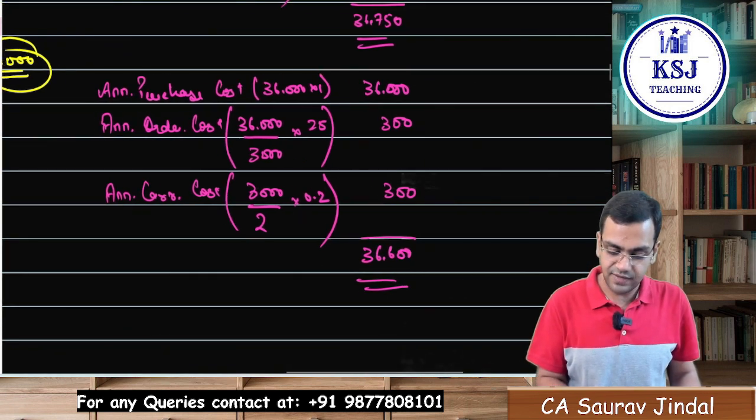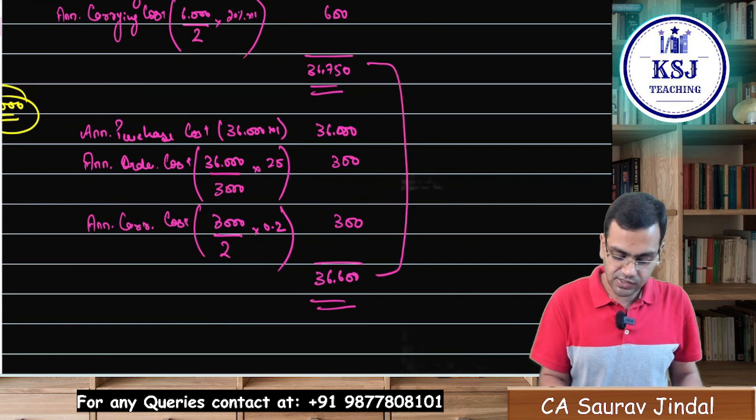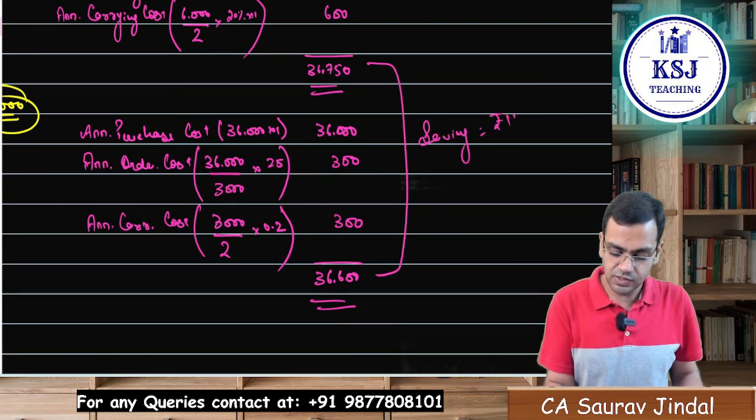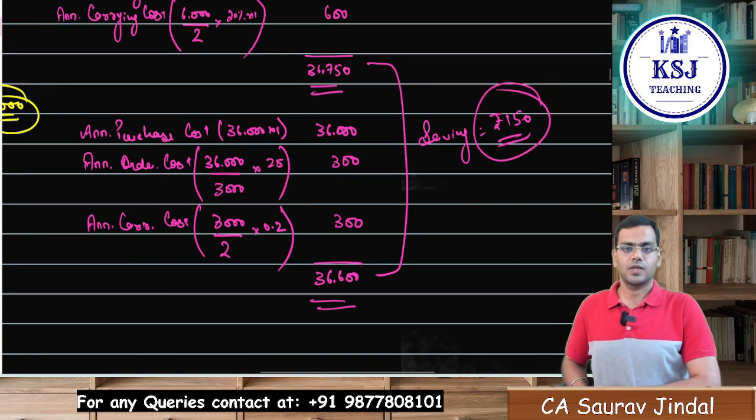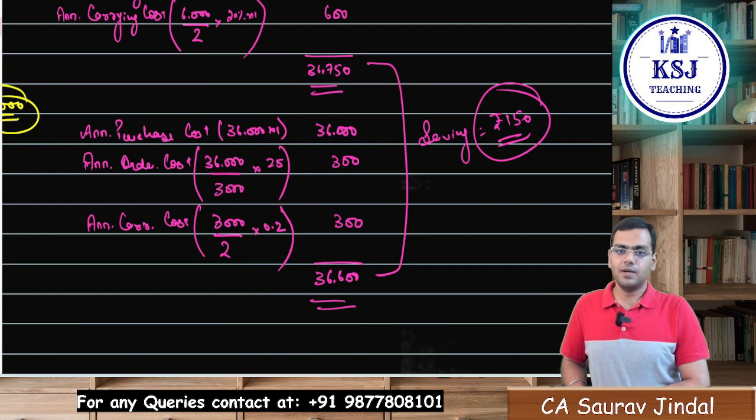Is there a savings here? Is there a saving? Yes, sir, there is a saving of how much? Saving of rupees 150 if you go by EOQ, right? If you go by EOQ, there will be a savings of rupees 150.